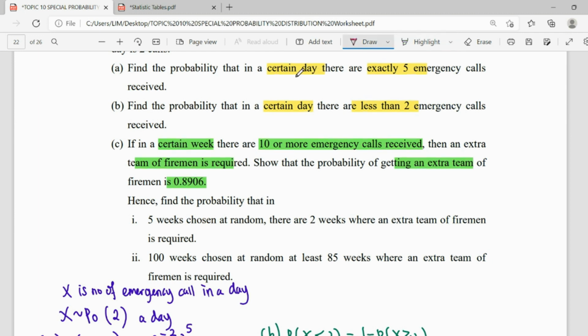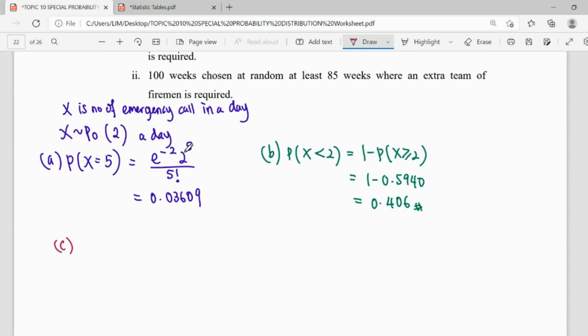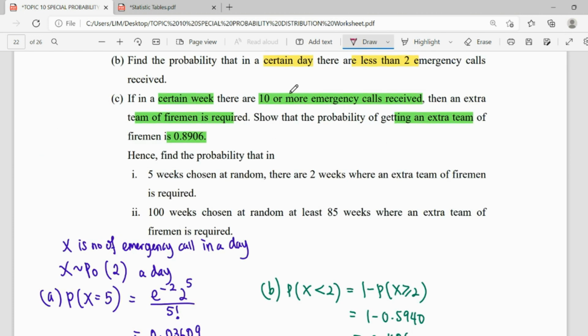Originally it is talking about a day, so for a week our distribution will be different. X is distributed Poisson, when a day is 2, for a week you need to times 7, so it becomes 14. If you have 10 or more emergency calls, they will call for another extra team of firemen.